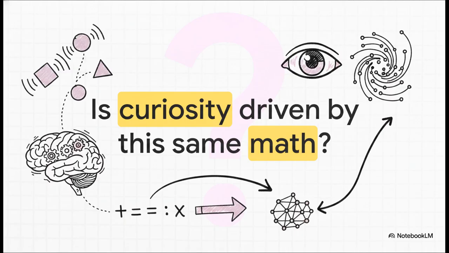And that leaves us with a truly staggering thought to take away. If artificial minds thrive in this exact mathematically definable zone of learnable novelty, if they avoid pure chaos and pure boredom just to find rich, structured learning, could this elegant math be the very engine of human curiosity? Are we, as biological learners, simply maximizing our own learnable novelty as we explore the world? It's a fascinating lens to view not just the future of AI, but ourselves.